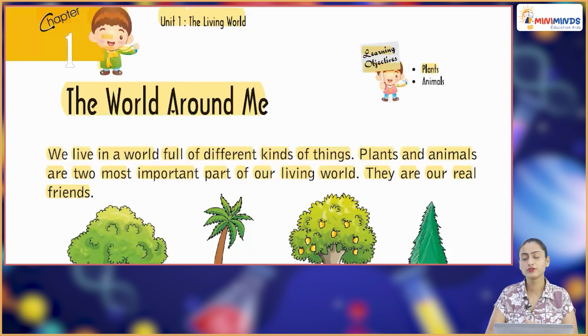We live in a world full of different kinds of things. Plants and animals are two most important parts of our living world. They are our real friends. So बहुत सारी चीज़ें आसपास होती हैं, but among everything, plants हमारे सबसे अच्छे friends होते हैं. And how is that? Let's find out.